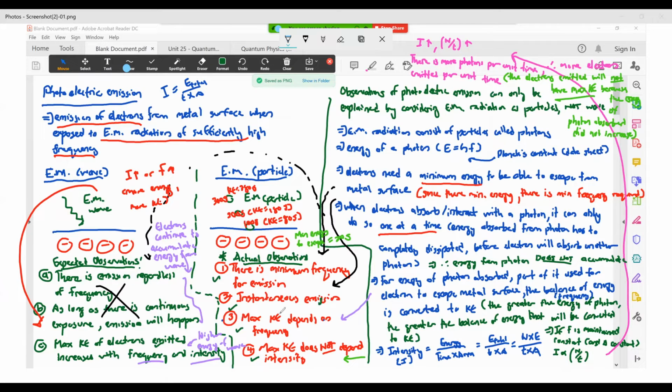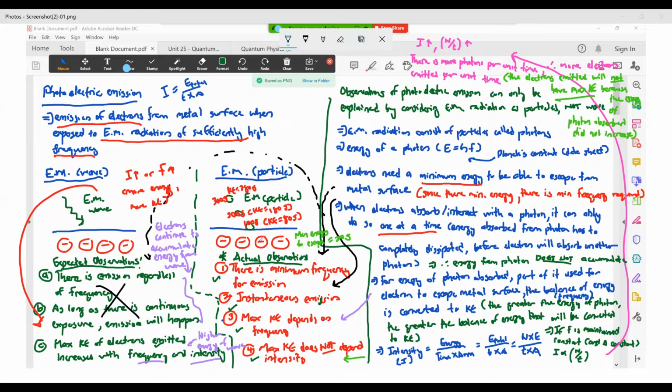But what you found from the actual observation was that the Ke actually just depends on frequency: higher frequency, higher Ke. But then the intensity, if you increase the intensity, the max Ke actually did not increase at all. So there's some contradiction here. To explain all these four observations, your EM radiation as a wave cannot explain all of them.